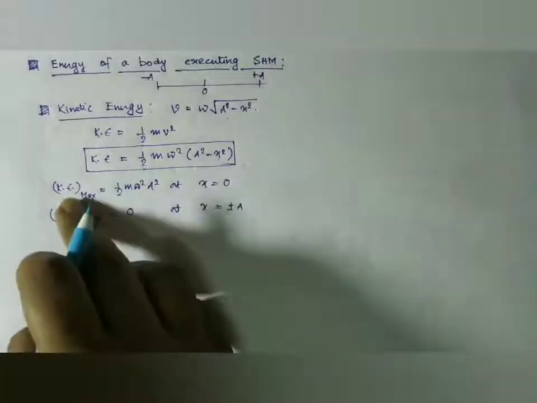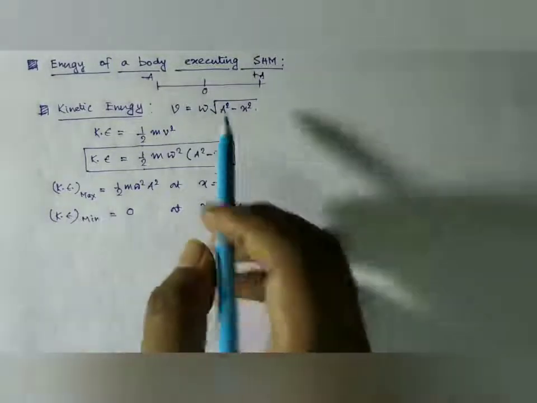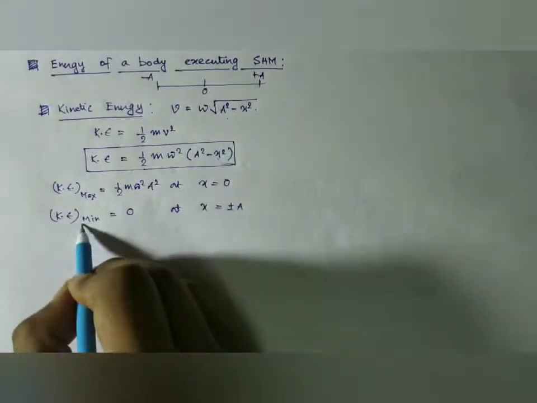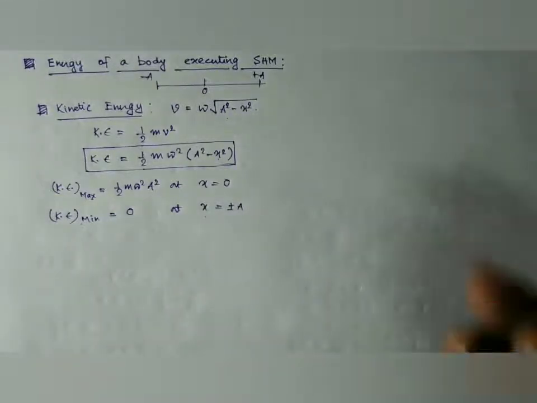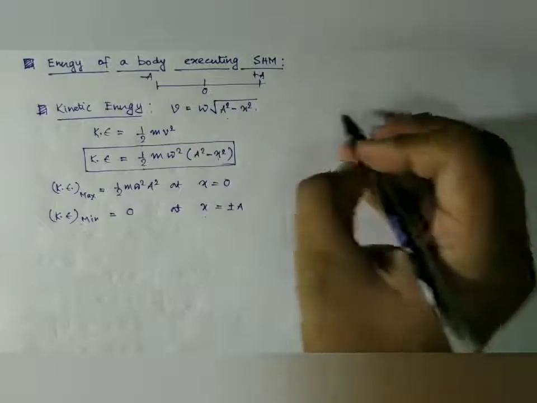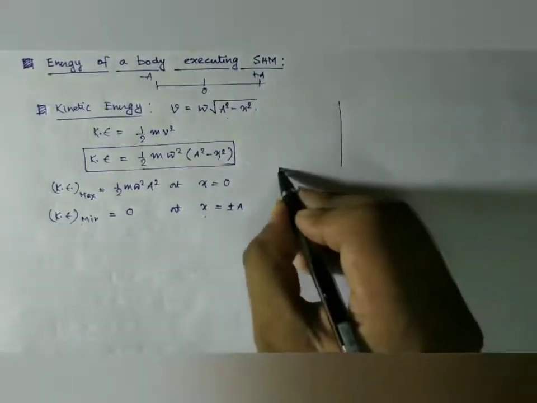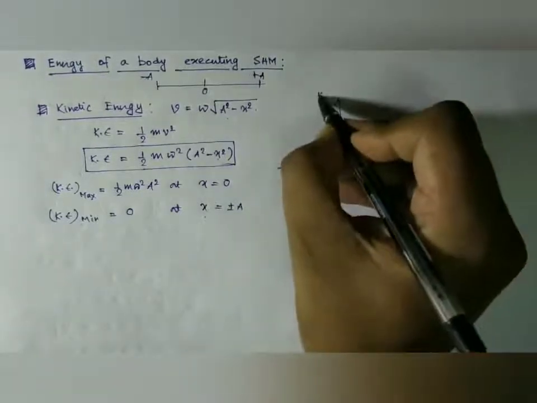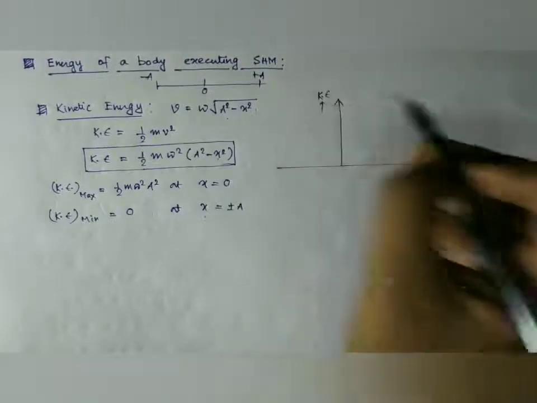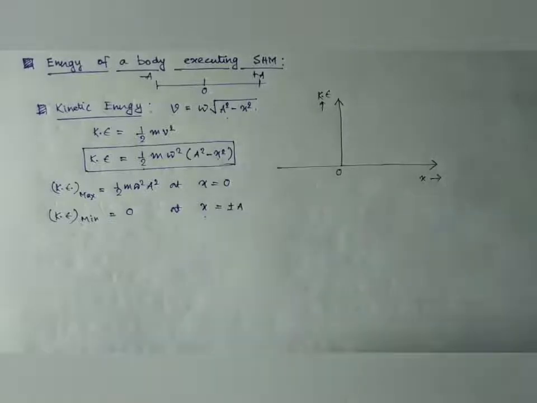We obtain that the maximum of kinetic energy is at x equal to 0, that is at the equilibrium position, and its minimum occurs at the terminal points. So if we want to plot the expression of kinetic energy in a graph, plotting kinetic energy along the y-axis, with the origin, and along the x-axis we are plotting the displacement.